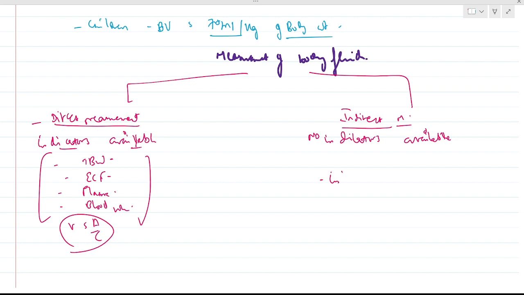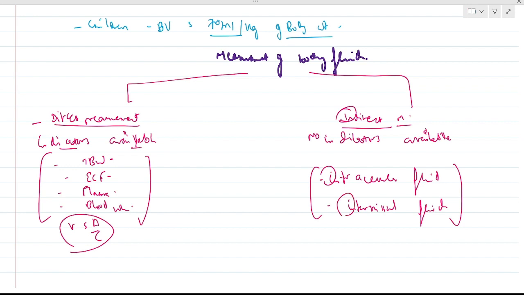These are, remember, intracellular fluid and interstitial fluids. Two I's: I for indirect, intracellular, interstitial, no indicators available.